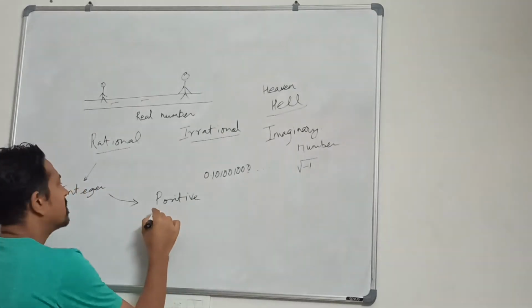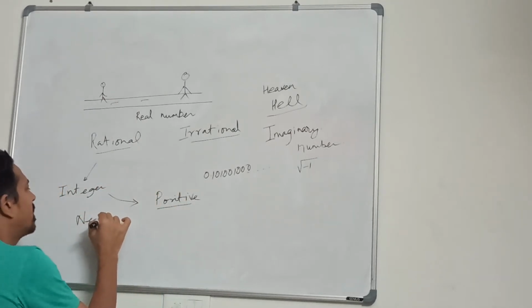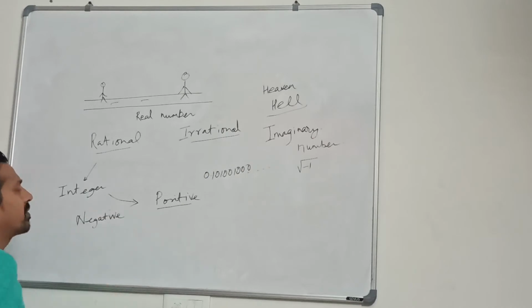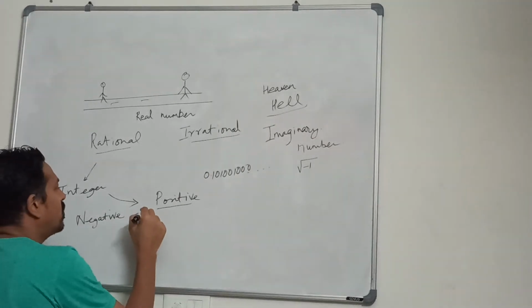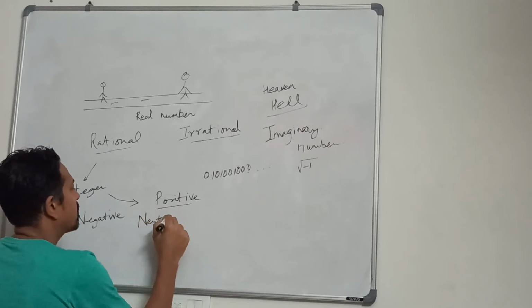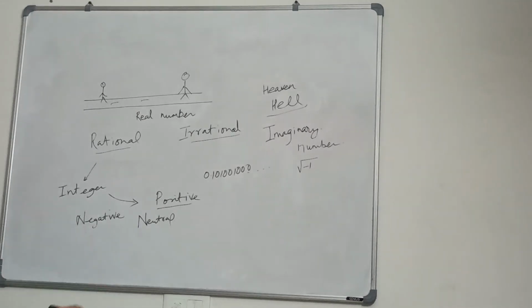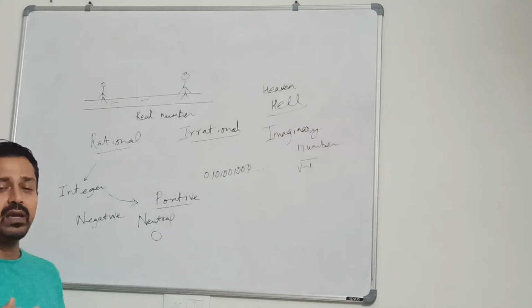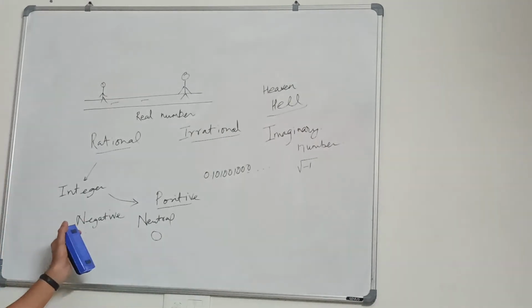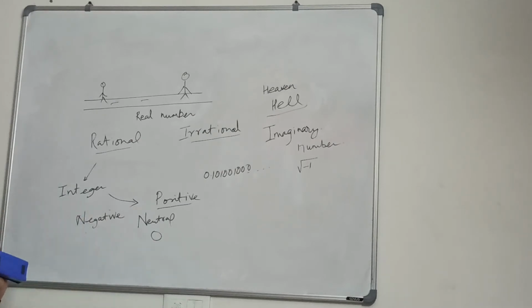There are negative people who always think negative about everything, and some people who are neutral. Analogous to that is positive integer, negative integer, and neutral is 0. They are neither positive nor negative; they act and think according to the situation.